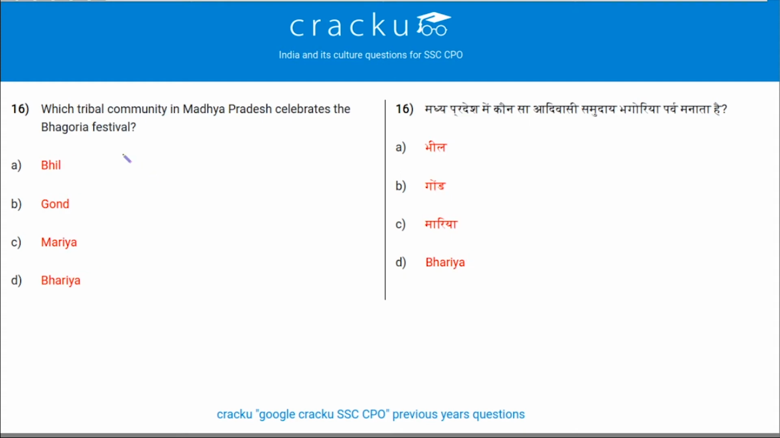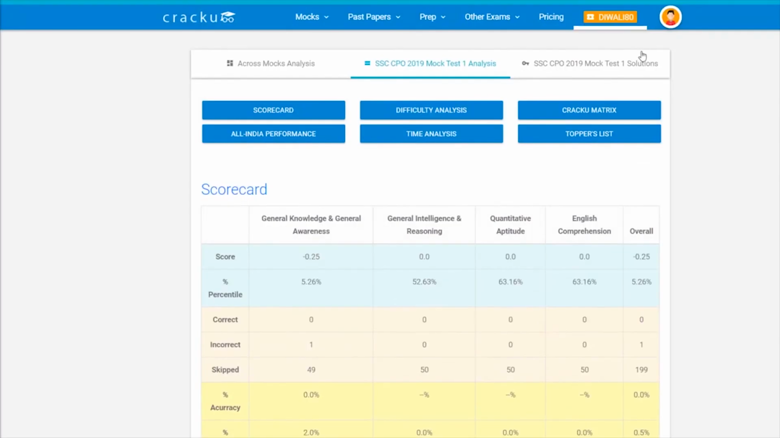Next question. Which tribal community in Madhya Pradesh celebrates the Bhagoria festival? So this is the Bhils and Bhilalas. So option A is the correct answer.